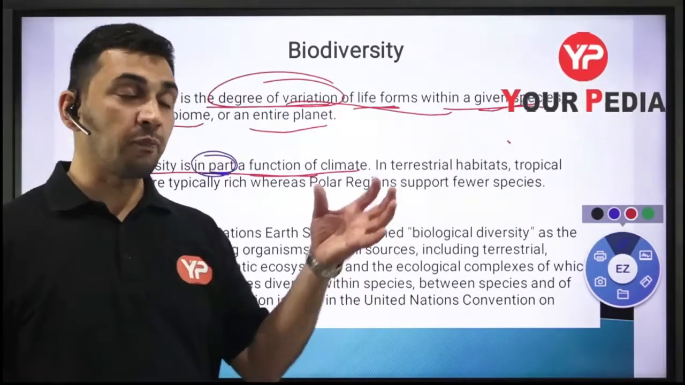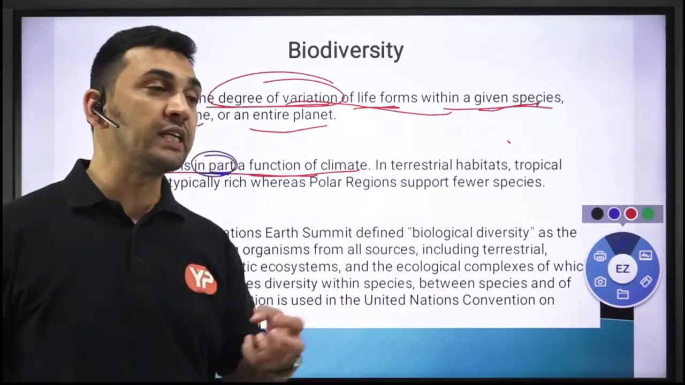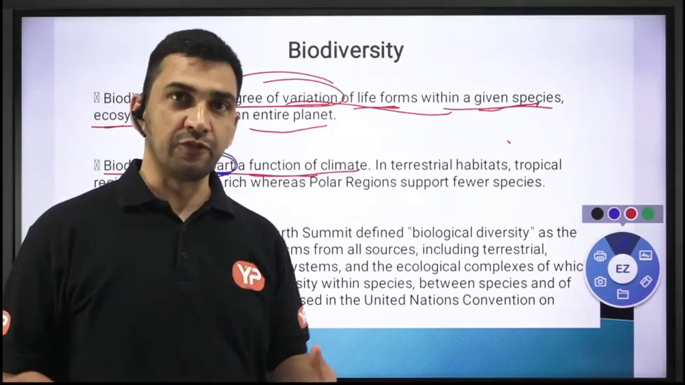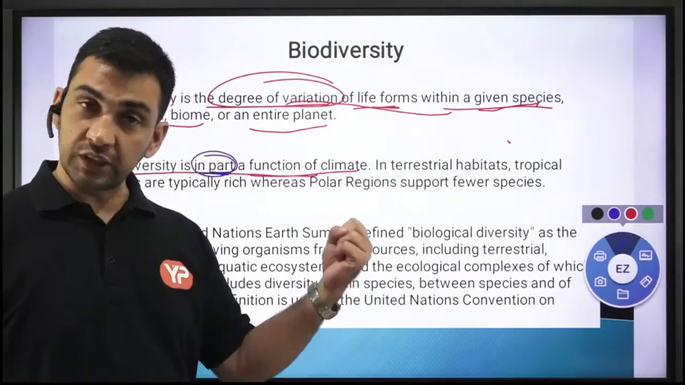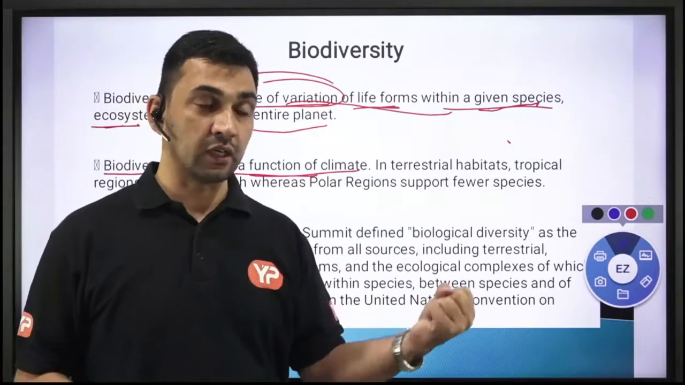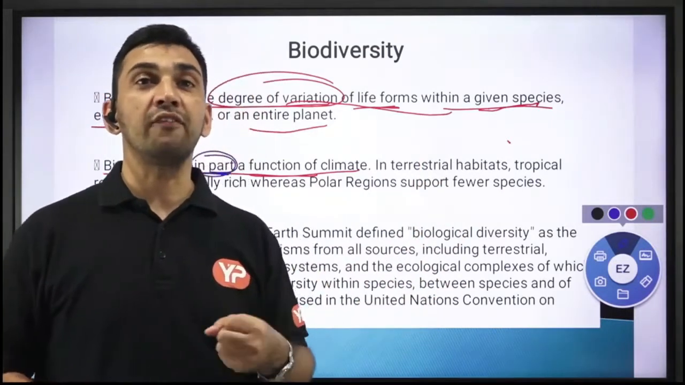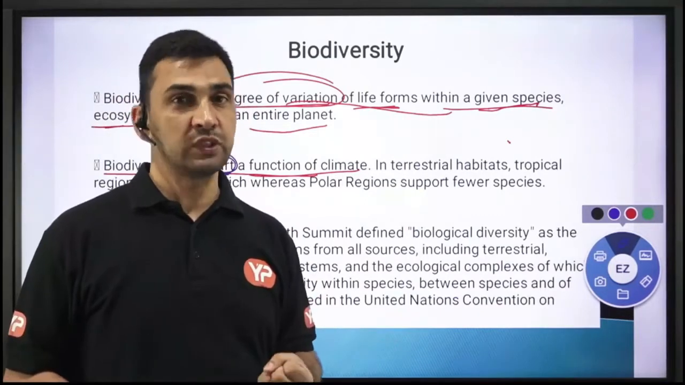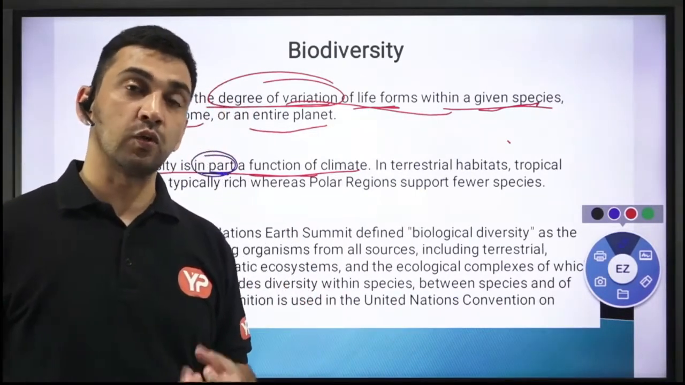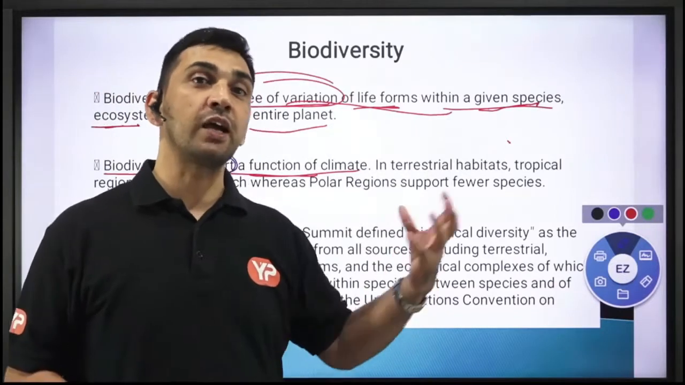Normally, as you know, tropical areas have an abundance of different life forms because you have sufficient sunlight and sufficient rainfall. So in areas where you have a lot of different life forms existing, we say that the biodiversity in this area is very high.